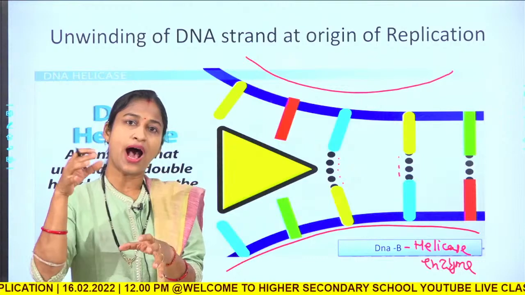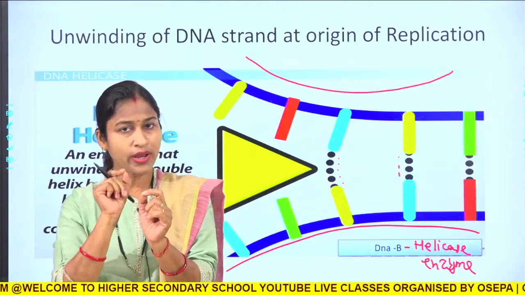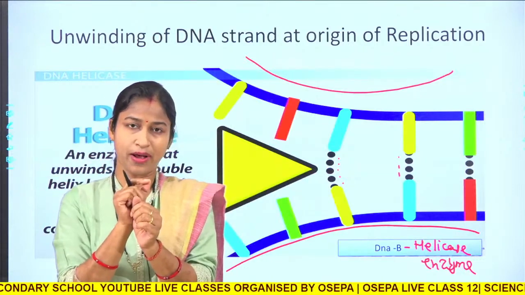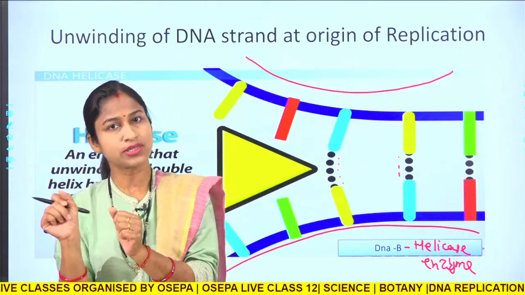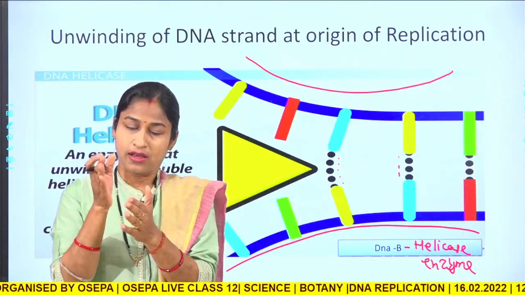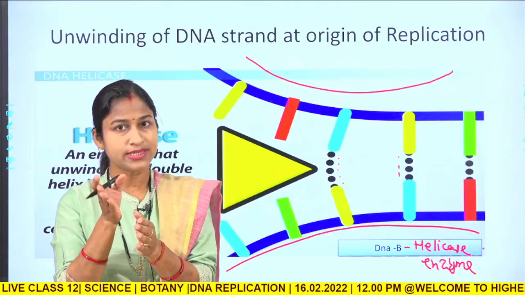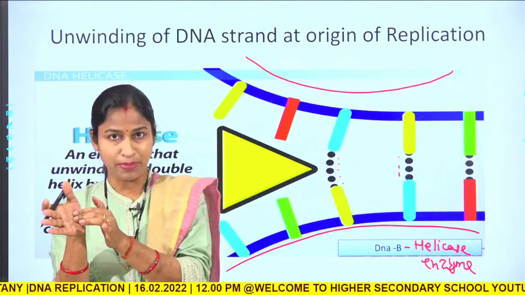After that, RNA primase will be loaded, and it will synthesize a short RNA primer which will provide a 3' hydroxyl group. After that, the DNA polymerase will be loaded and it will go on synthesizing the new strand based upon the template strand.